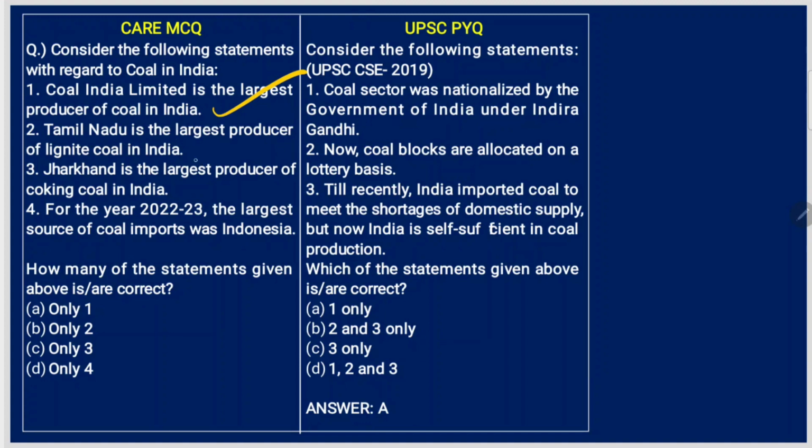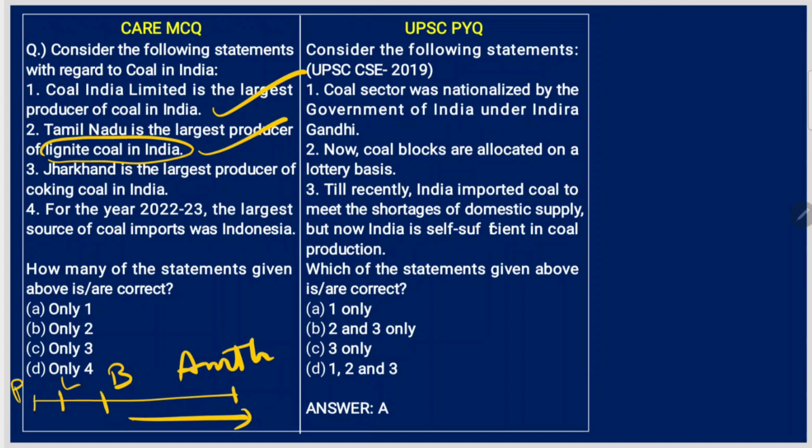Tamil Nadu is the largest producer of lignite coal in India. Yes. See, there are types of coal. Peat, lignite, bituminous, and anthracite. So, in this order, the quality of coal will be increasing. And lignite type of coal, Tamil Nadu is the largest producer.